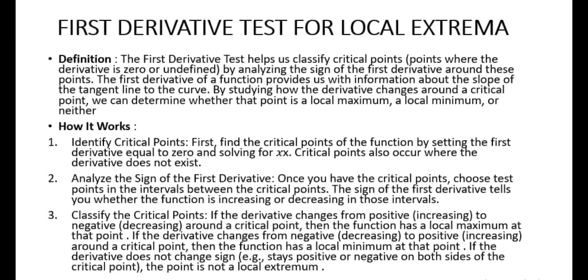If the derivative changes from positive (increasing) to negative (decreasing) around a critical point, then the function has a local maximum at that point. If the derivative changes from negative (decreasing) to positive (increasing) around a critical point, then the function has a local minimum at that point. If the derivative is positive or negative on both sides of the critical point, there is no local extremum. Why it works.